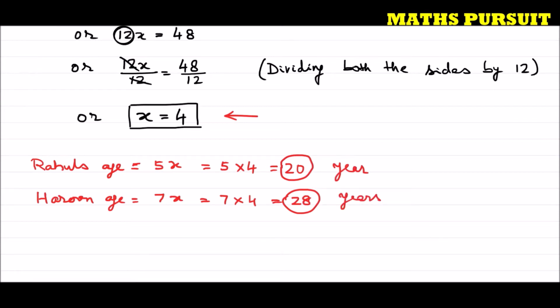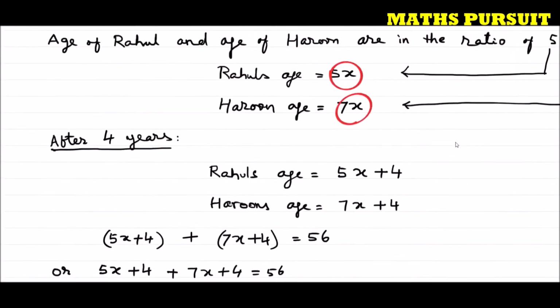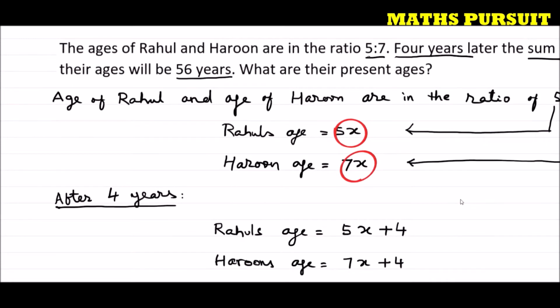Now let us look into the question once again so that we can write our concluding notes. What is the question? What are their present ages? The question is asking us what are their present ages.